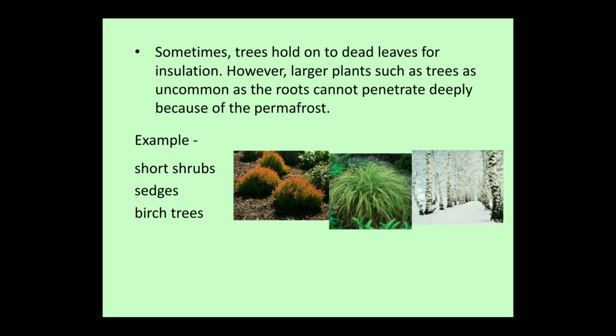Sometimes plants hold on to dead leaves for insulation. However, larger plants such as trees are uncommon as the roots cannot penetrate deeply because of the permafrost. Example: short shrubs, sedges, beech trees.